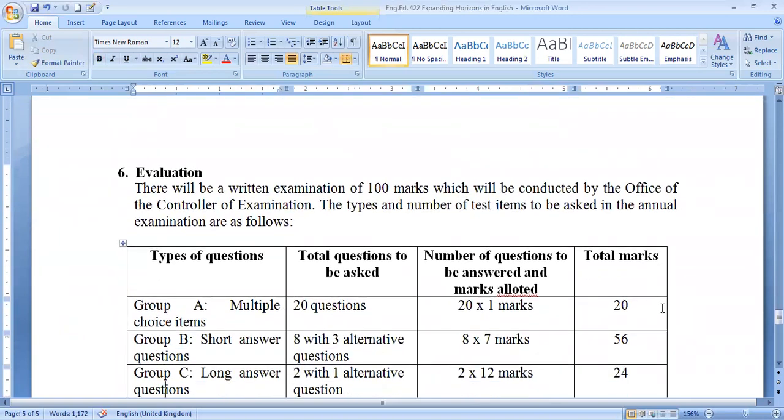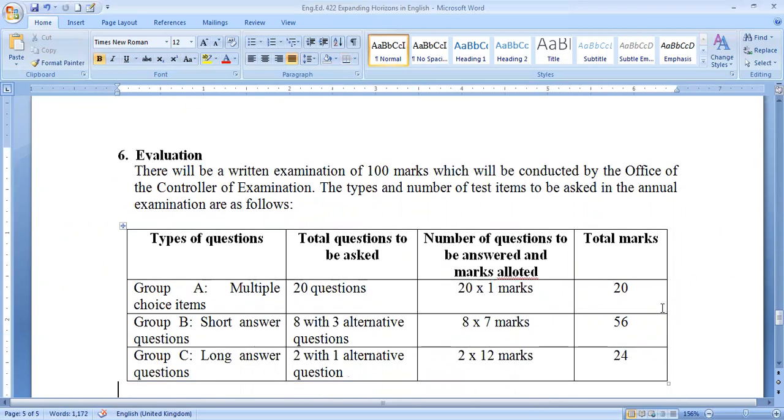The format of the questions to be asked in the examination will be group A, group B, and group C. In group A will be multiple choice questions, MCQs. Altogether 20 questions will be there. Students have to tick the answers. So that is 20 total marks.